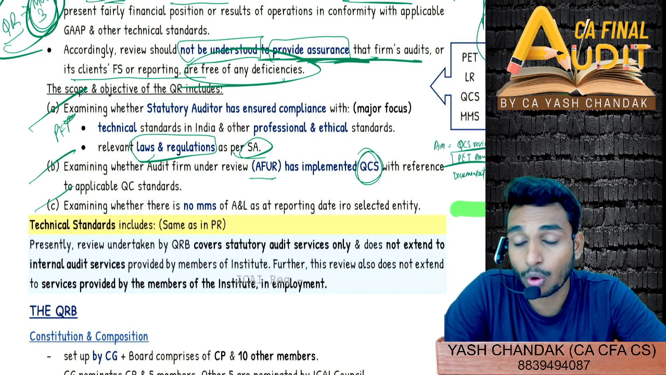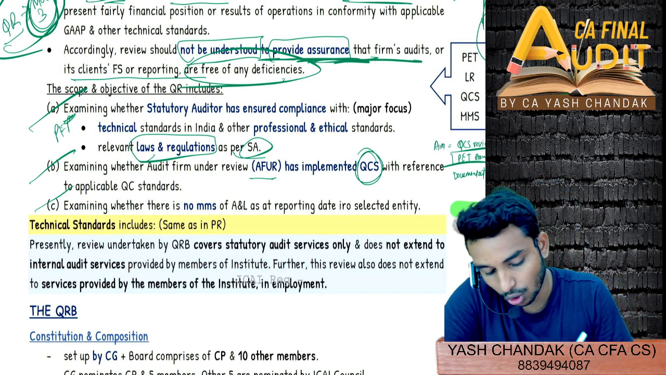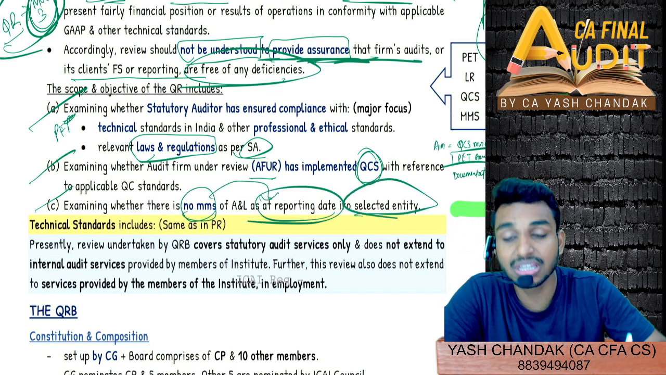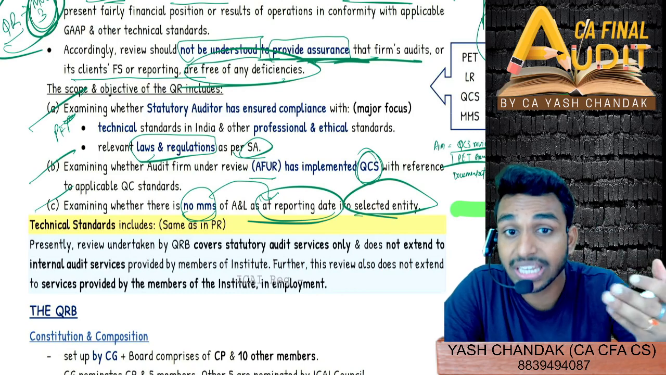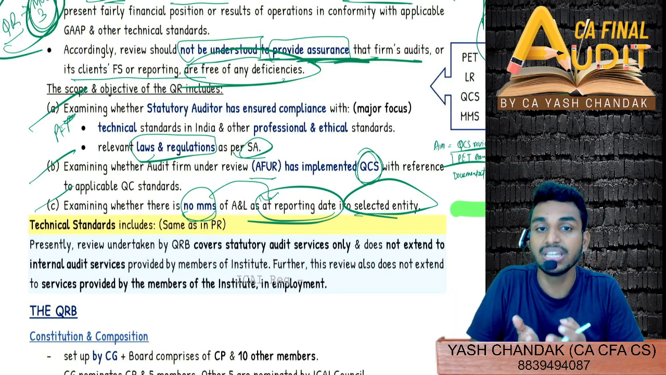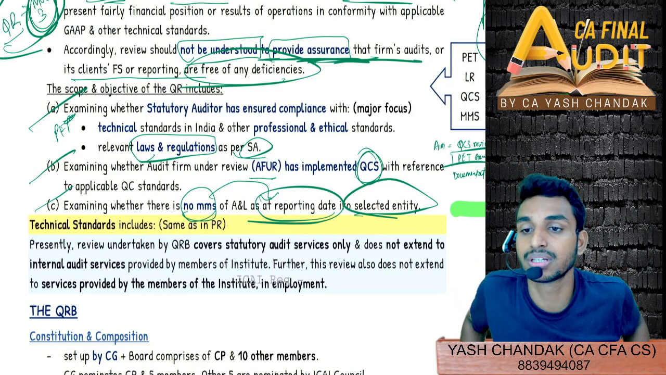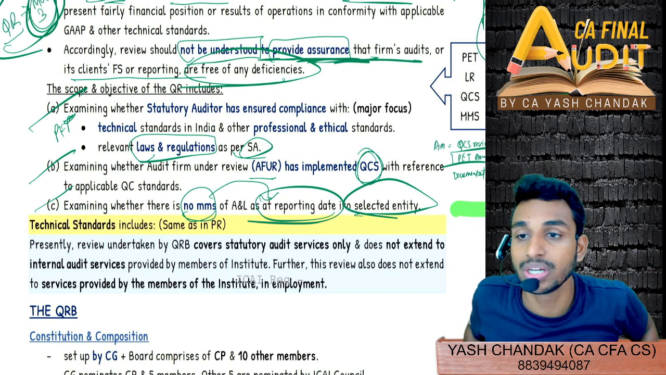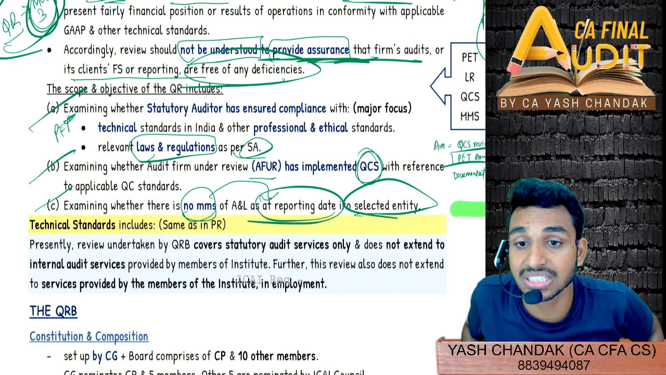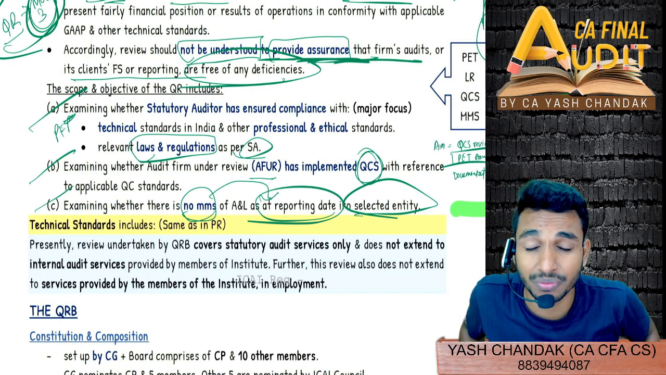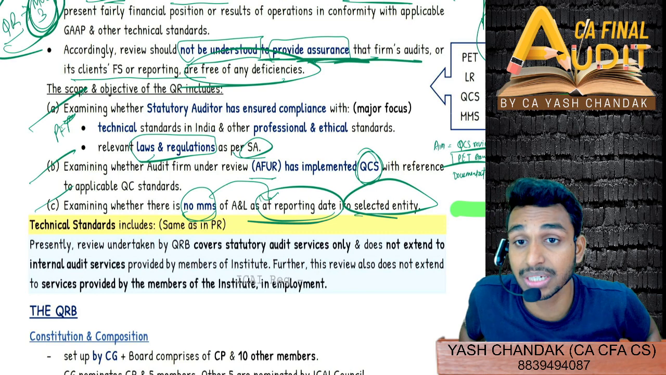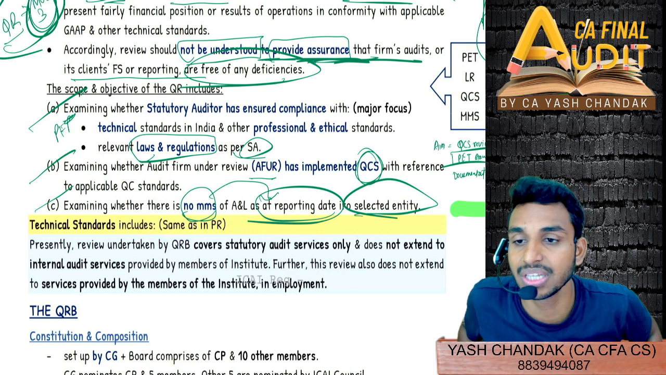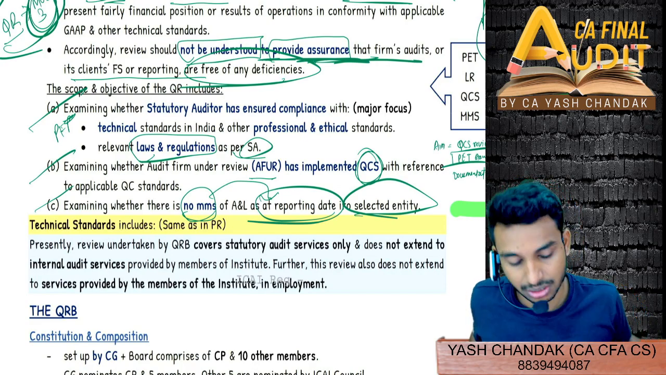Auditing control quality control standards have been implemented by the auditee or not. And lastly, there should not be any material misstatement as on the reporting date in the selected entity. That means we are also checking whether there is any material misstatement in the financial statement of the entity. That was not done in the peer review. Here, in quality review, you also have to deal with the financial statement of the audit client, whether there is any material misstatement or not. You have to verify that there is no material misstatement left in the client's financial statement.